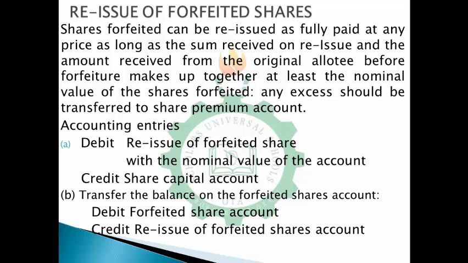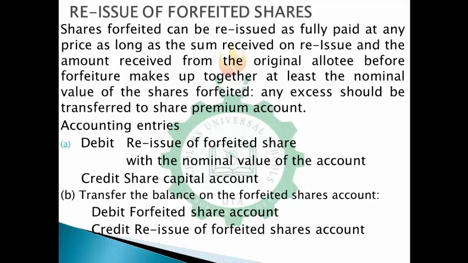So what we are saying is, when you want to reissue shares, you can reissue them at an amount higher than the nominal value. When the amount is higher than the nominal value, the excess should be transferred to the share premium account.